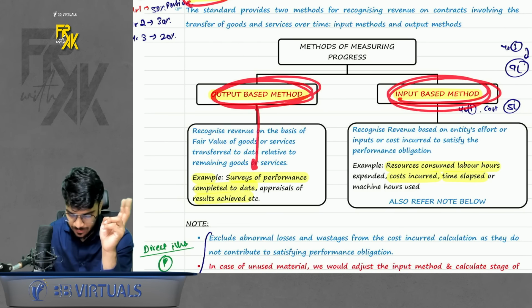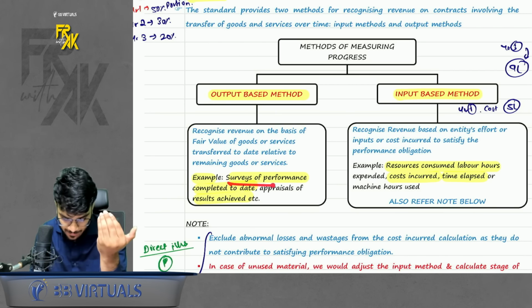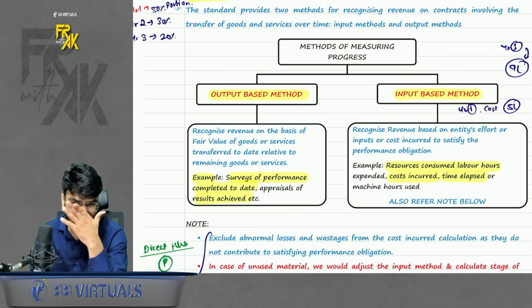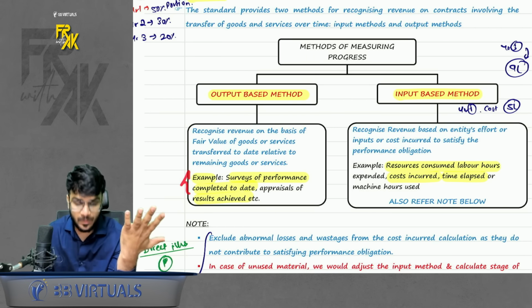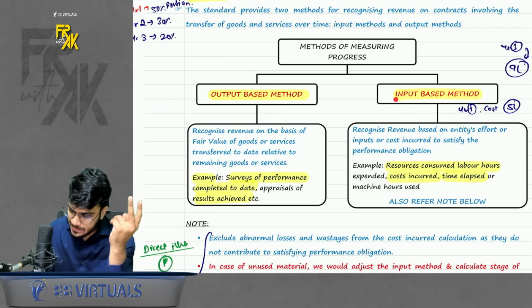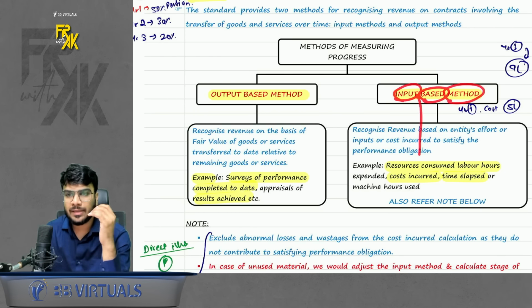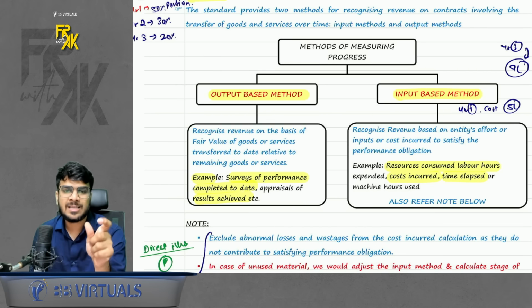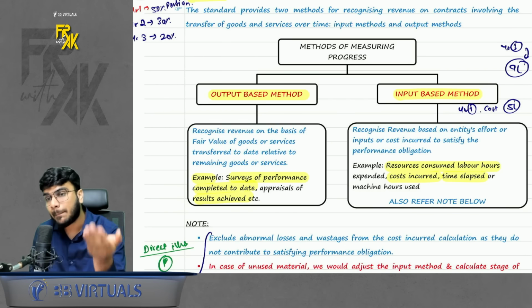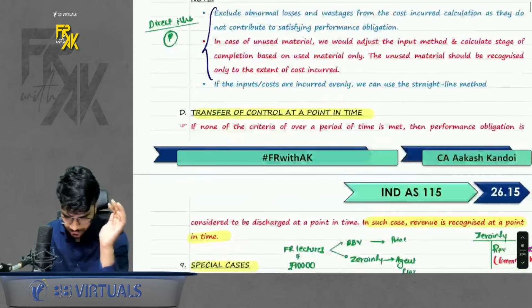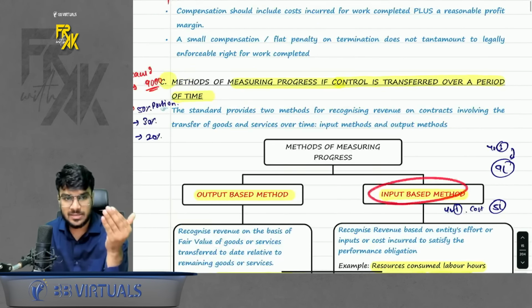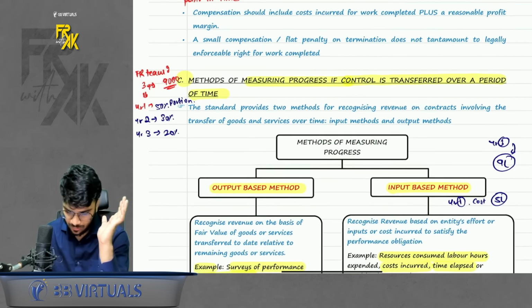In output based method, we use survey of performance completed to date. Basically, in AS 7 we used to check percentage of completion method or stage of completion. That is what you can see to check how much work was completed. Output based method. Second can be input based method. Here the most common method is checking how much cost has been incurred compared to total cost, or how much labor hours has been incurred compared to total labor hours. So input based method. Okay, do remember that part. So this is how you can measure the progress to book the revenue, how much revenue to book each year. You will come to know.